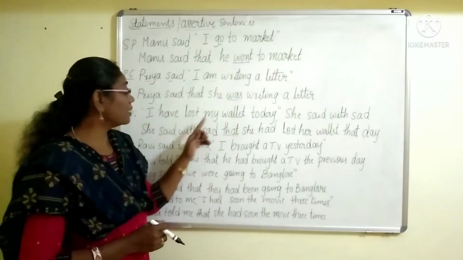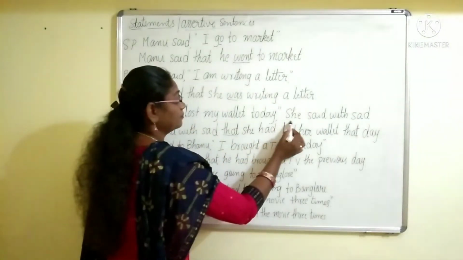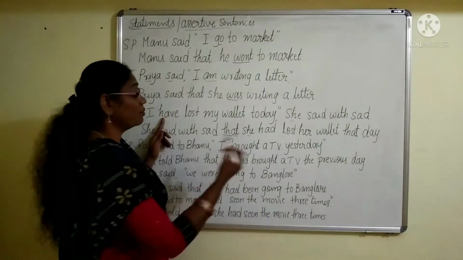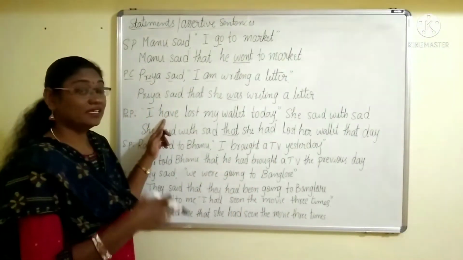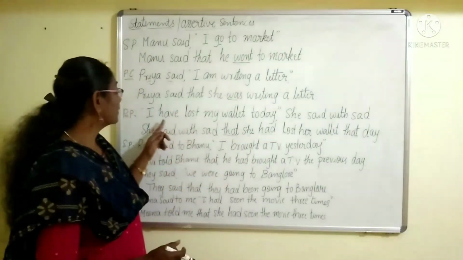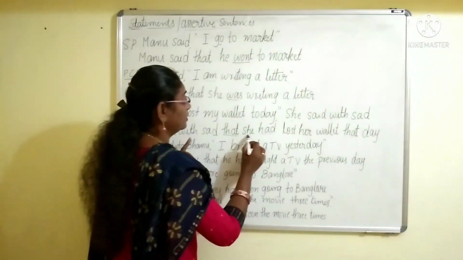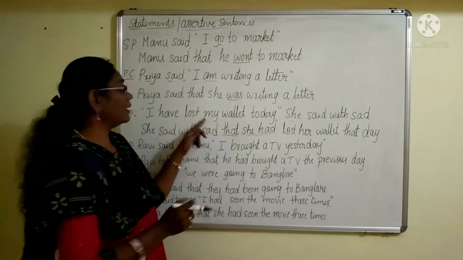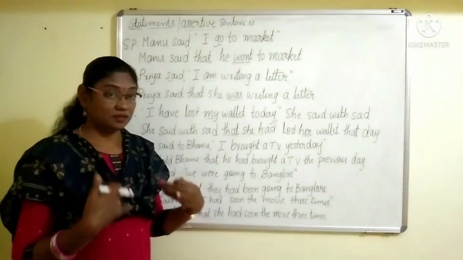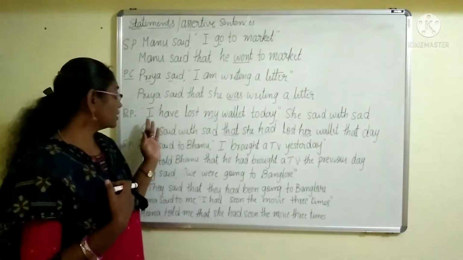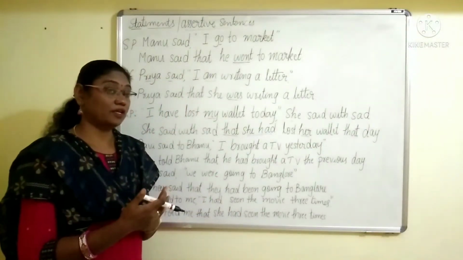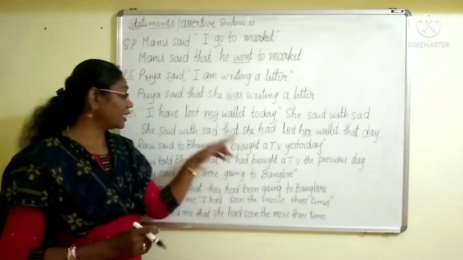See, I have lost my. Who is the I here? She. Okay. So, I became she. Have became had because it is in present perfect and it will become past perfect tense. I have lost became she had lost. And my, again a pronoun, has been changed into her. She is telling my wallet and it became her wallet. When we are going to report it, it should be changed like this.